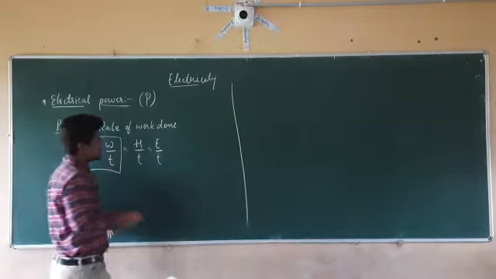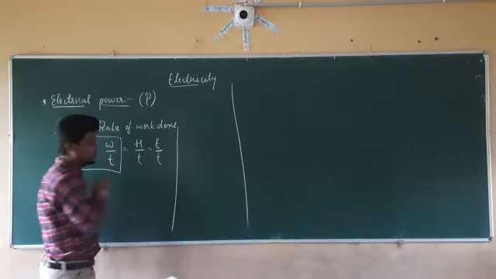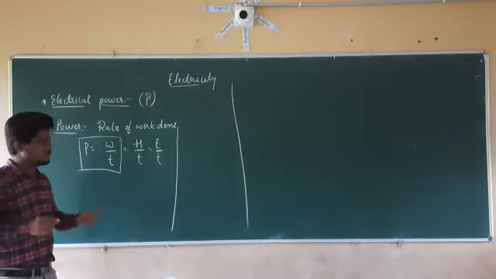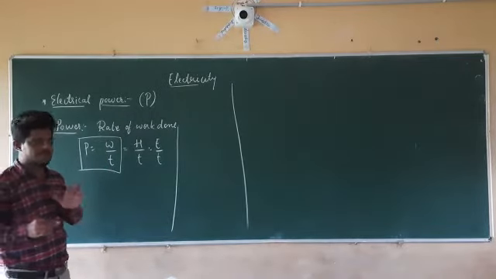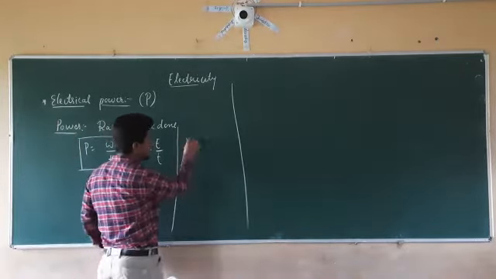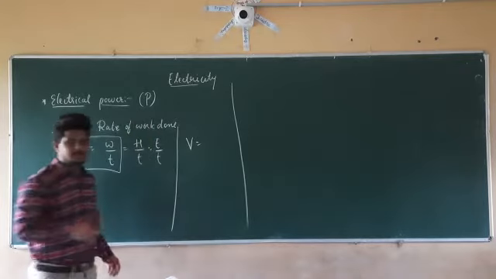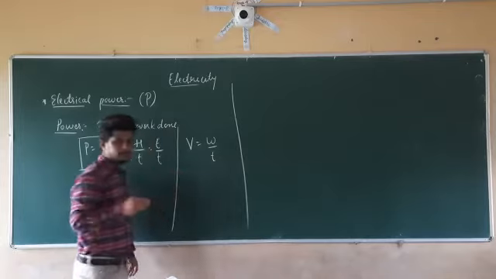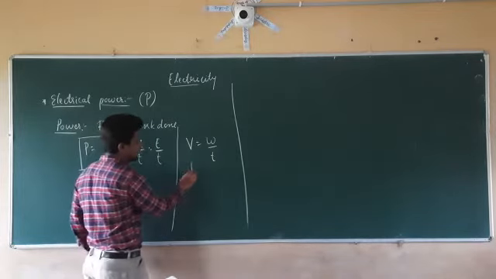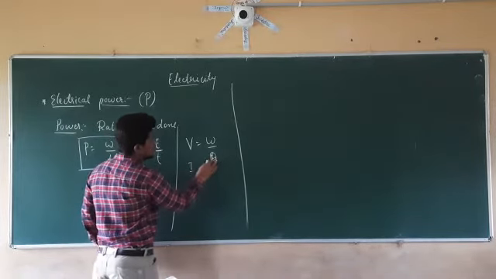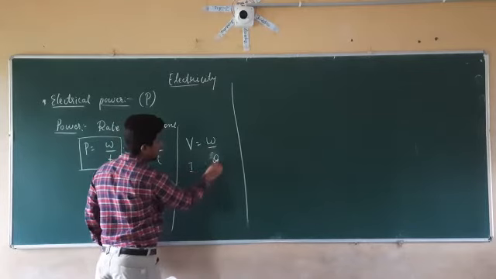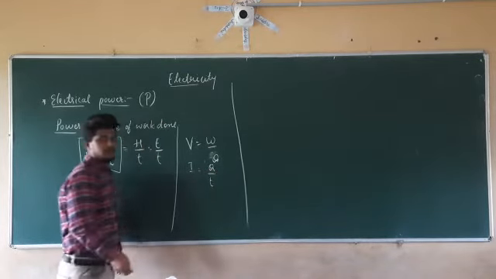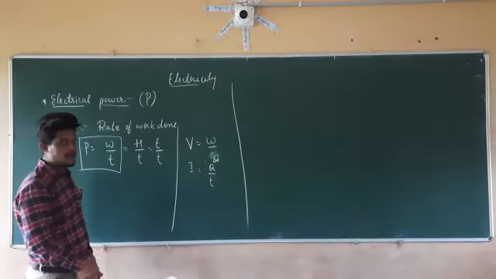Now, we already have some different formulas. Starting from the class, we have a number of formulas, so I am going to take a few here. We have the formula for voltage, the potential difference, V equal to W divided by Q. We also have the formula for I, that is I equal to Q by T.